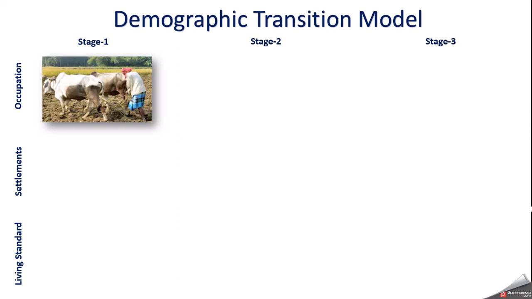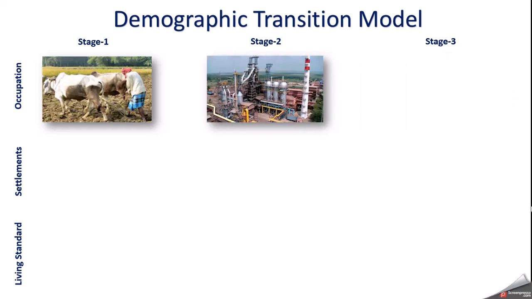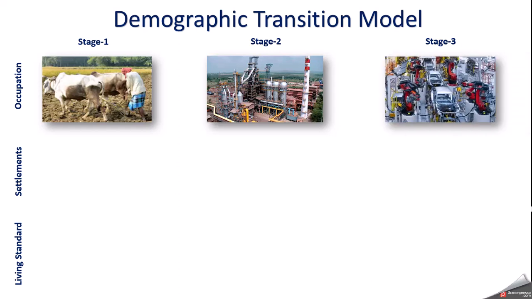But when they move to the second stage, most of them work in factories, manufacturing industry, secondary. And when they move to the third stage, what will happen? Service sector, high-tech industries. So here you can compare that countries of Africa may be doing this kind of farming, first stage. In the second stage, manufacturing industry, and in the third stage, service sector and high-tech industry.